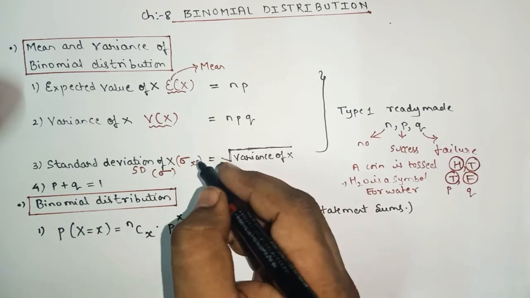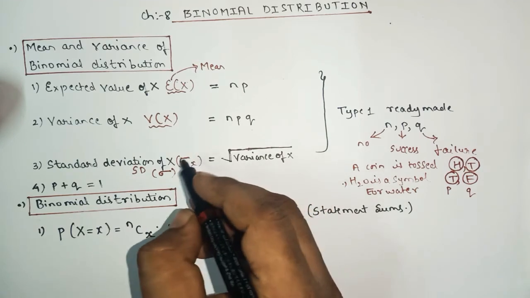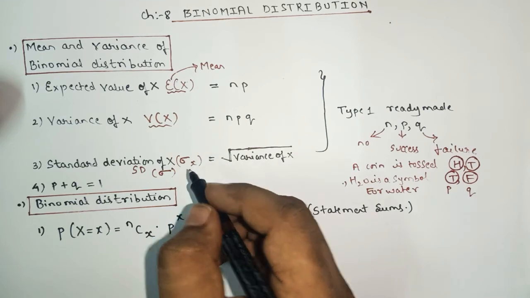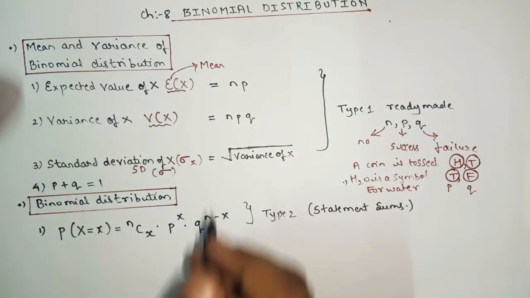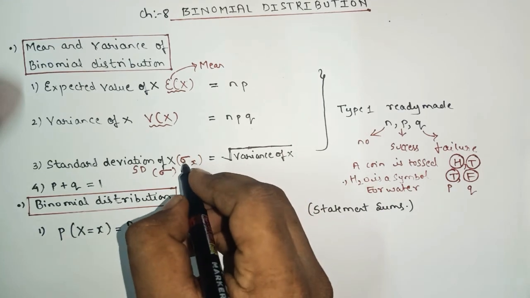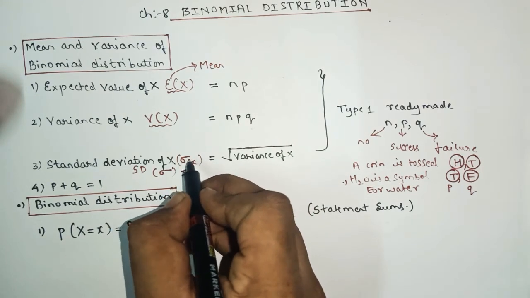So actually it is a Greek letter. In a Greek letter, this lowercase is known as sigma. We know that for sigma we use this symbol, but it is a lowercase symbol, and it is also known as sigma.